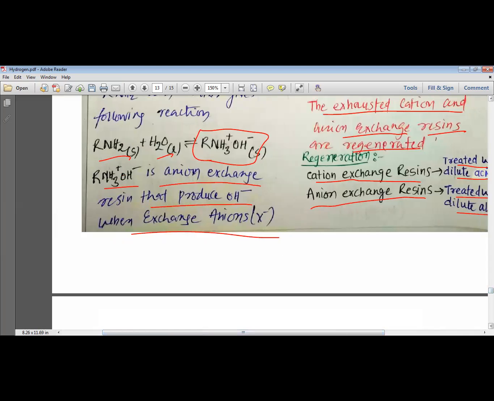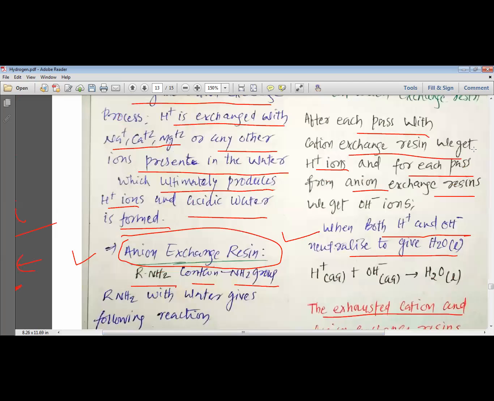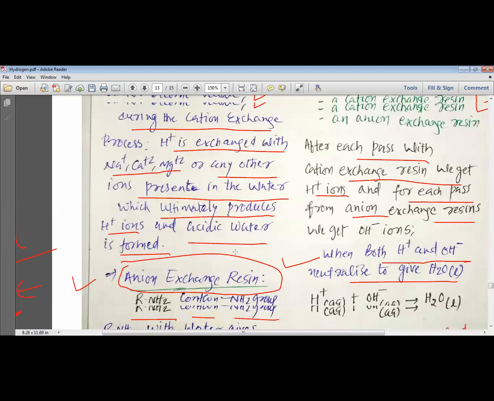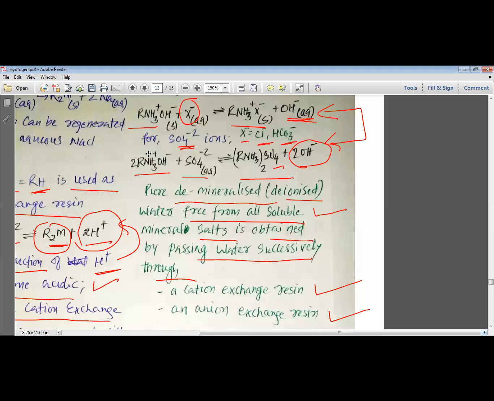So these cation exchange resins, at the end of the process when they produce H+ ion, turn out to be R2M. And the anion exchange resins turn out to be RNH3+ X-.